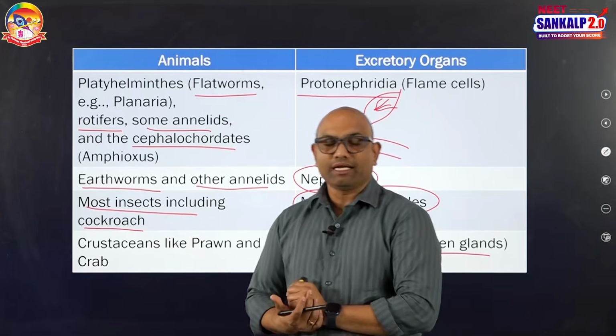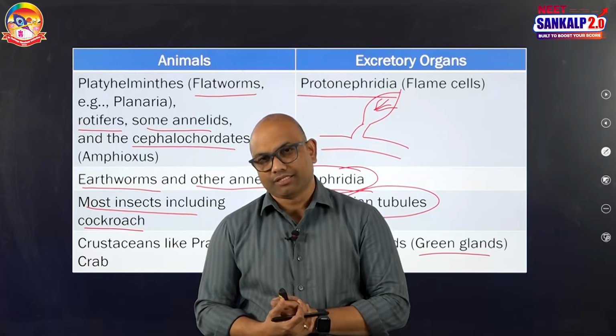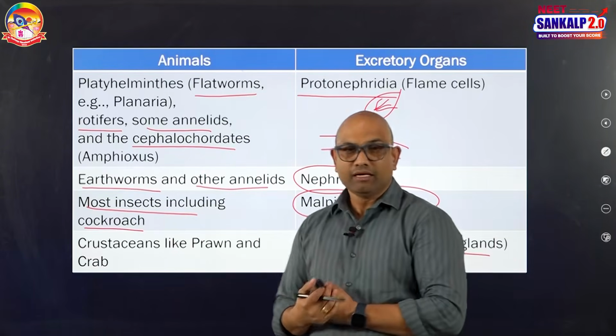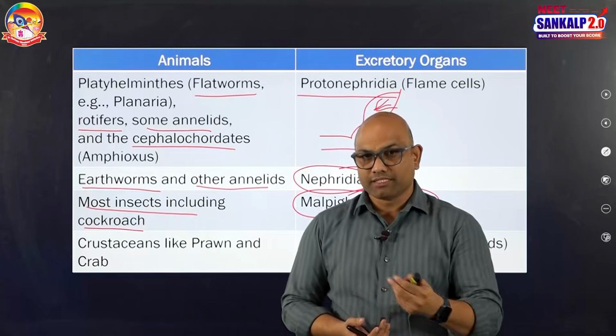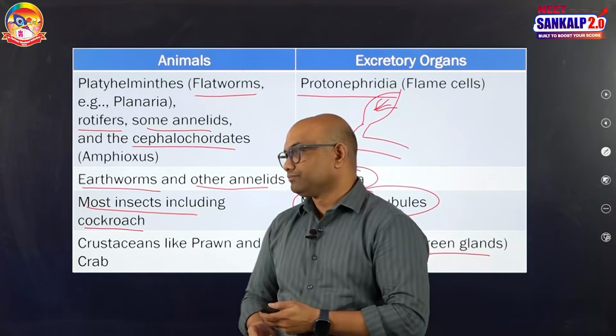Next one is antennal glands, also known as green glands. They are present in aquatic arthropods like crustaceans, like prawns and crabs. At the base of the antenna, there is a gland which is responsible for excretion, known as antennary glands.